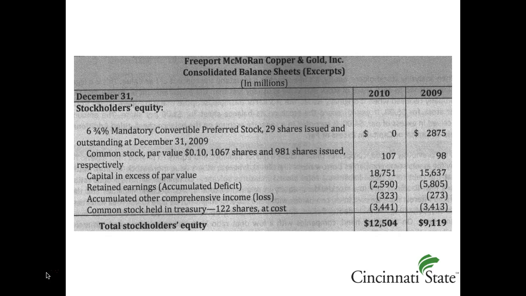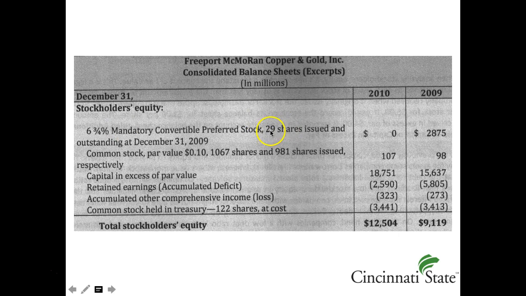Let's look at Freeport-McMoRan Copper and Gold equity section of the balance sheet. We can see that the company has two types of stock, preferred and common. We can also see their main parameters. Preferred stock will receive 6.75% on the par as a dividend, that is, if dividend is declared.